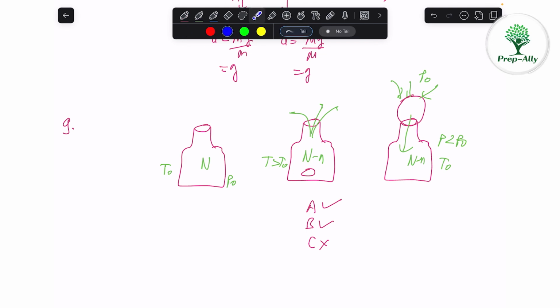Now D says that the pressure inside the bottle is reduced due to sudden reduction of air temperature. Yeah, we have explained it. The temperature is reducing from T to T naught, and that's why the pressure is reducing, because the number of molecules is already less compared to before. That's why the pressure is lower inside and higher outside, and that's why the balloon goes inside. So option D is also correct. Which is the incorrect statement? C is the incorrect statement. So C is the correct answer.